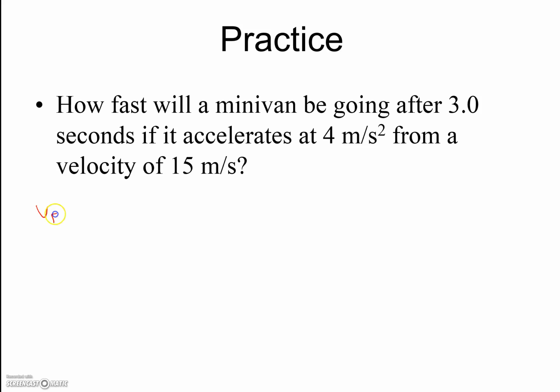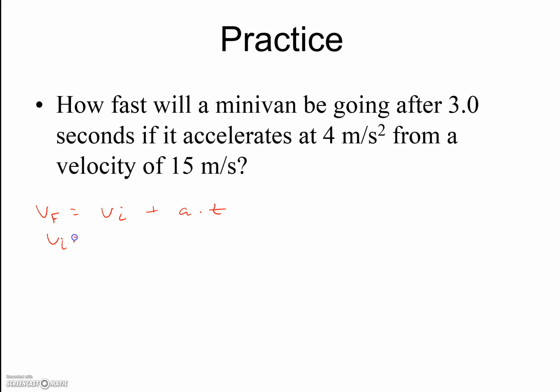So V final, that means how fast our minivan is going at the end, equals V initial, that means how fast the car was going at the beginning, plus A times T, our acceleration times our time.